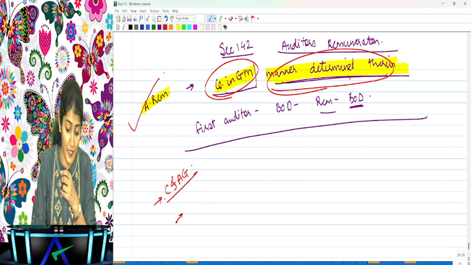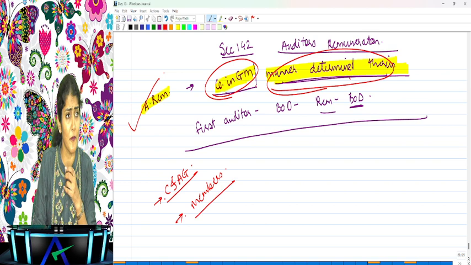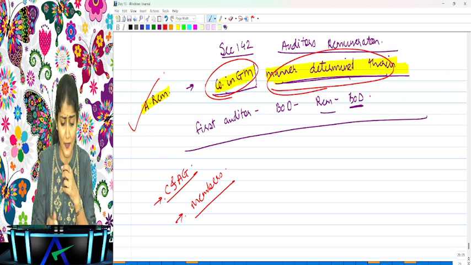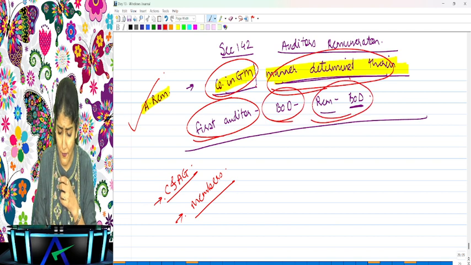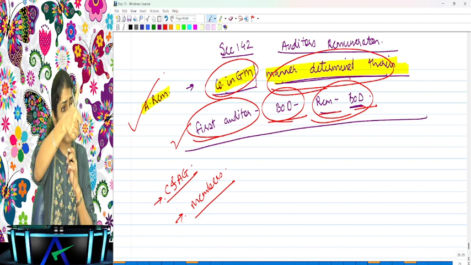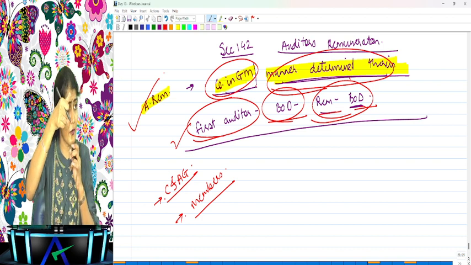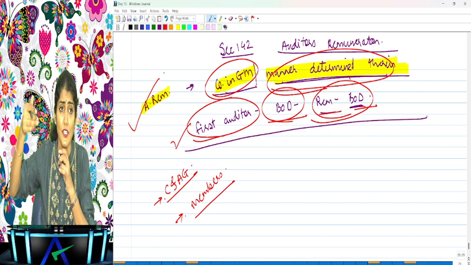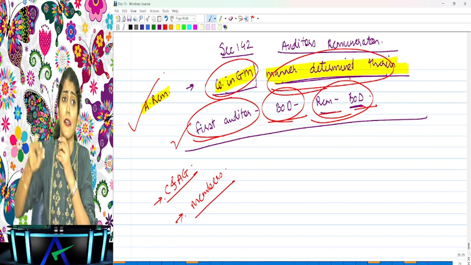Other than government company, who appoints the auditor? Members. Other subsequent auditor. Why is the board coming into the picture? You understand, the first auditor was written already. When the first auditor has been appointed by the board, the remuneration will be fixed by the board. That is one exception. Otherwise, what is the thumb rule? What is the golden rule over there? Who will decide the remuneration of the auditor? Company in general meeting or in the manner determined therein, right?